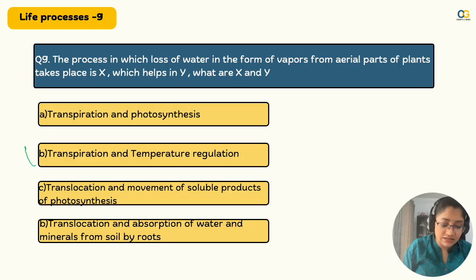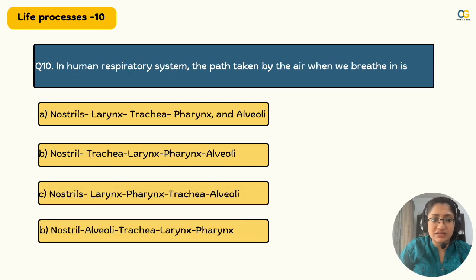Oh yes, the transpiration and temperature regulation is what X and Y are. So that's the right answer. Transpiration helps with temperature regulation. Yep, 9 out of 10 so far, I guess. Last question, and let's see your life processes score after.